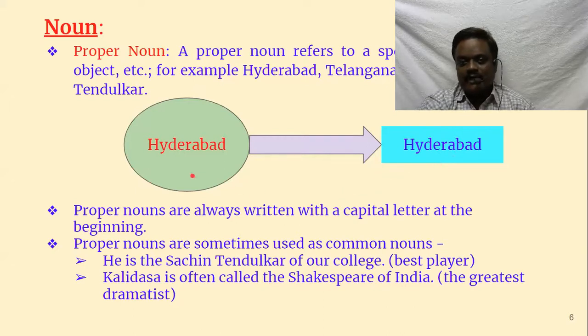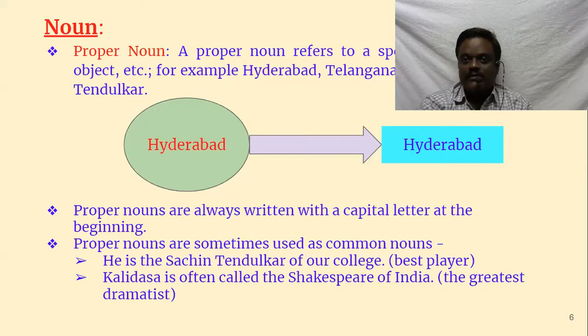Suppose if we say Ramnagar, there may be so many Ramnagars, but the listener understands which Ramnagar we mean, and the listener understands which Hyderabad we mean. If we say Rama, the listener knows which Rama the speaker means. So it is a one-to-one relation. Whereas if we say city, then he immediately asks which city. But if we say Hyderabad, he may not ask which Hyderabad, unless he has in his mind the Hyderabad in Pakistan. Otherwise, he is very clear. If we say Warangal, he is very clear about which city we are speaking about.